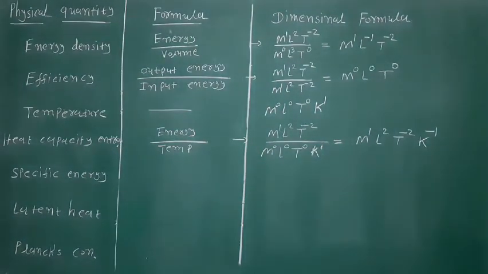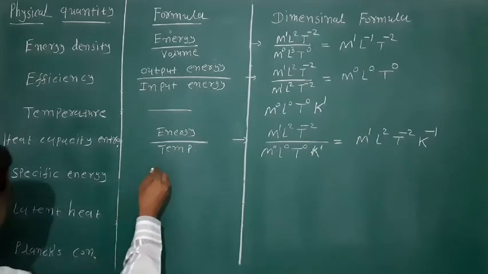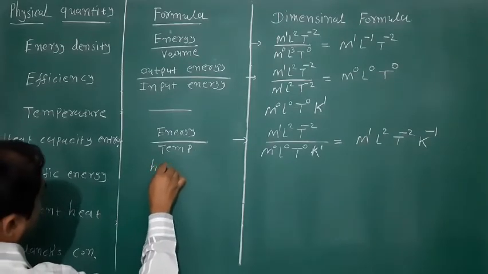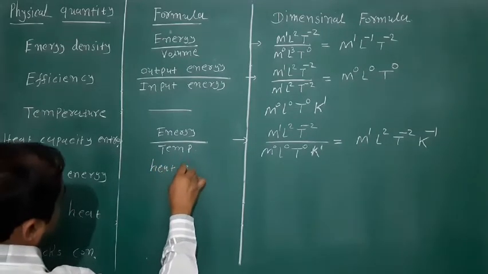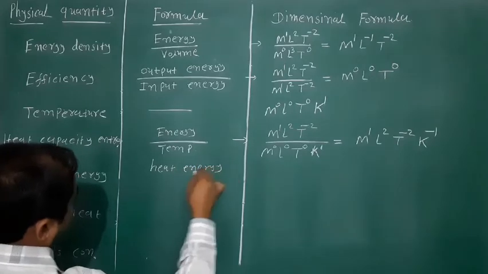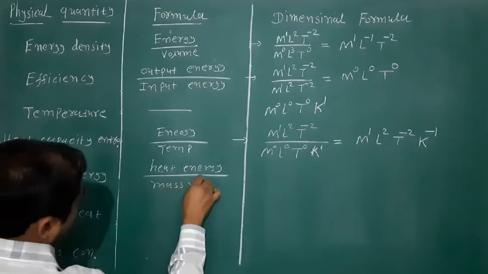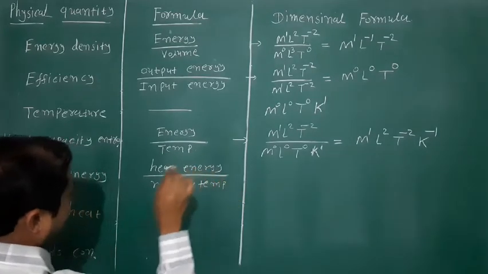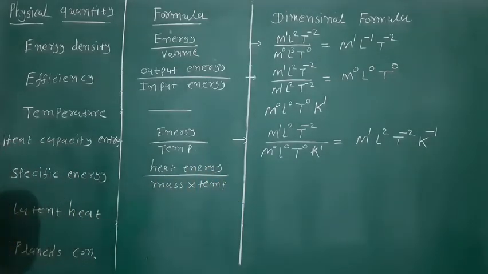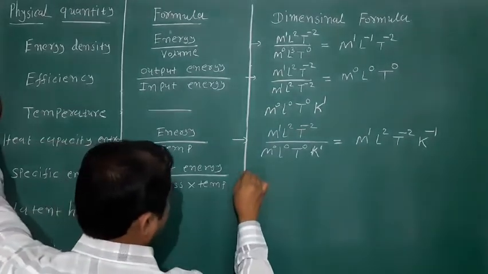Next physical quantity is specific energy. And specific energy, its formula is heat energy upon mass into temperature. Heat energy means energy.